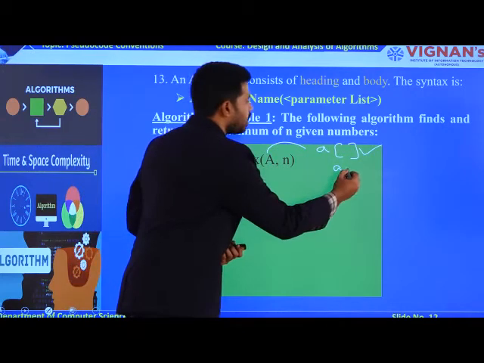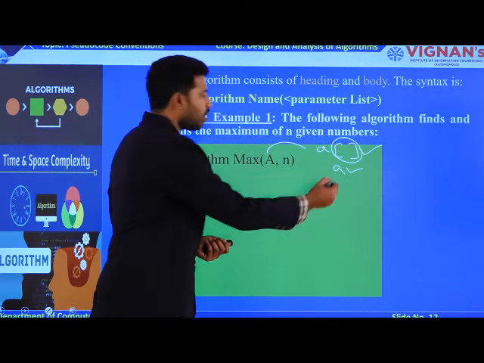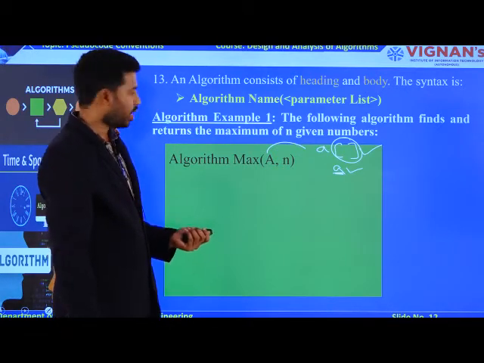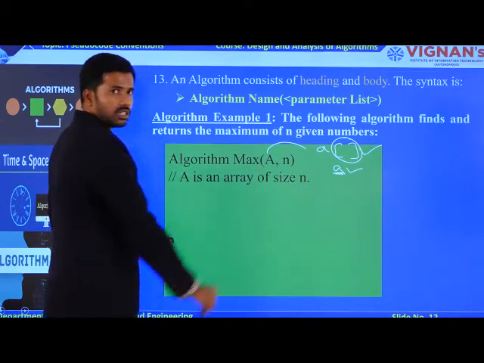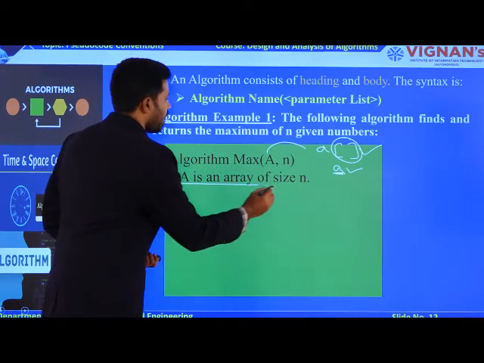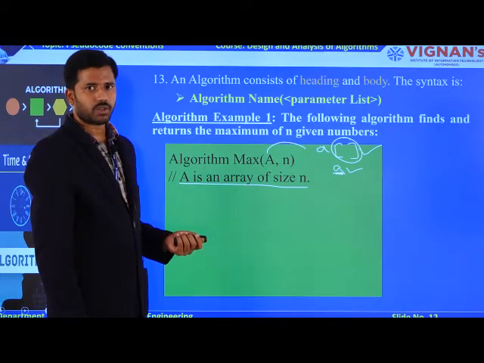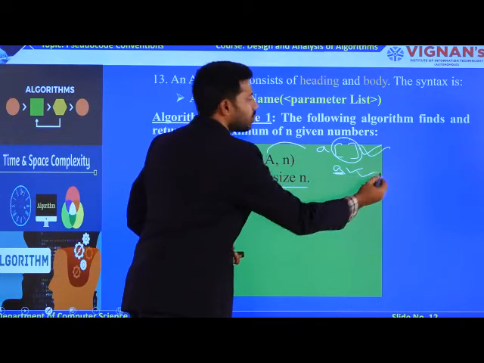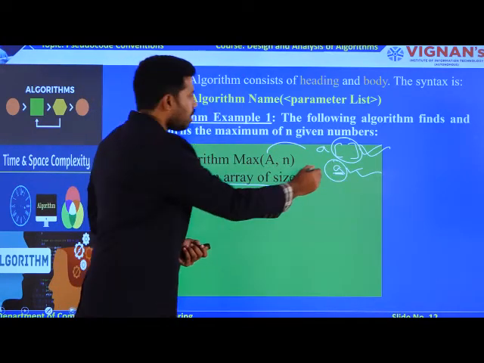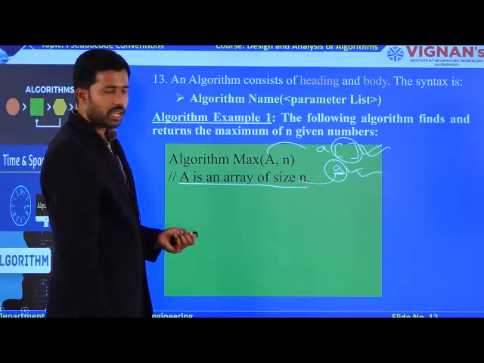If I write A simply without the subscript symbol, you can denote the meaning of this parameter A in your comments. Both are acceptable. Here I am not writing the first parameter as an array, because I am writing in my comment section that A is an array of size n. Both notations are acceptable. If you use this notation, you definitely need to write the meaning of this notation in the comments itself.